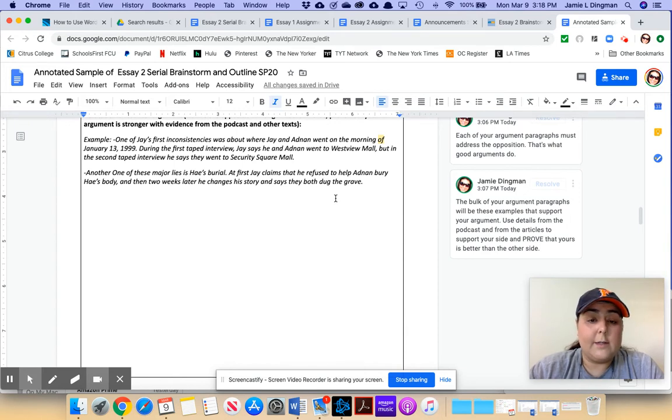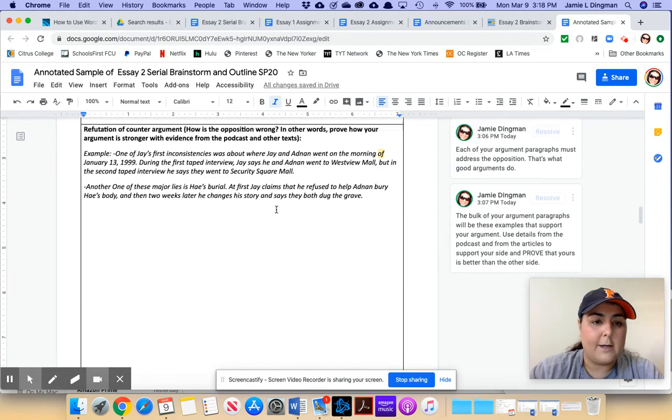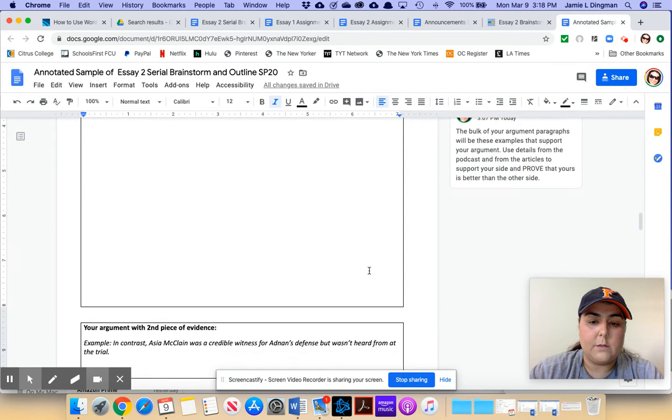Another one you could use there is the trunk pop, right? How many different locations did Jay say that he saw the body? And you'll take a look at some of the samples. It seems really far-fetched that he can't remember exactly where he was when he saw a dead body. And the different locations he gives are vastly different, right? From Best Buy parking lot to a strip mall on Edmonton Avenue to in front of his grandma's house. He just has changed his story so many times about where he saw Hayes' dead body. So that would be another really good piece of evidence to use in this paragraph.